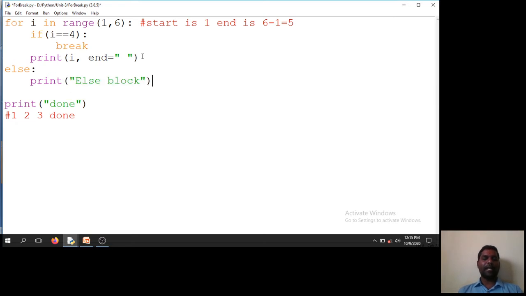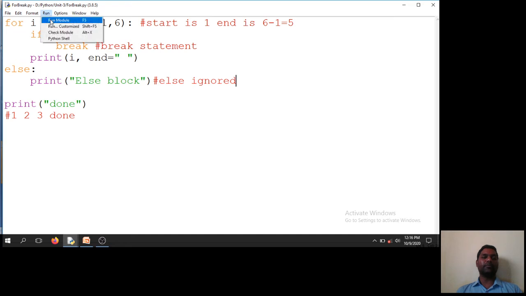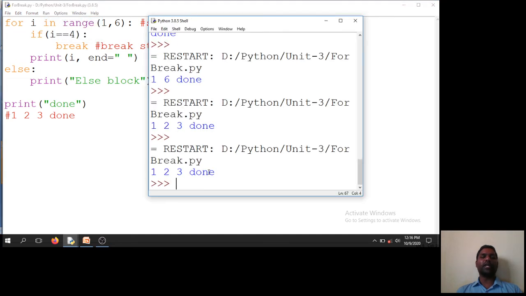So here a break condition is available. A break, so else will not get executed. Break statement and else will be ignored. So that means I will not get this else block executed. I will get the same output as it is. Run module. You get 1, 2, 3 done.